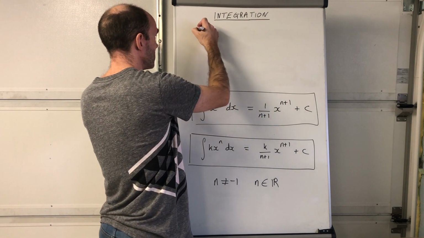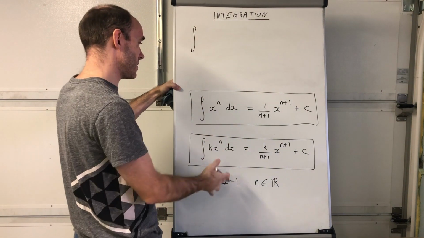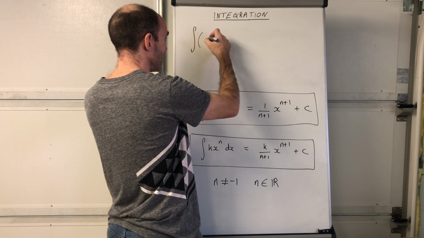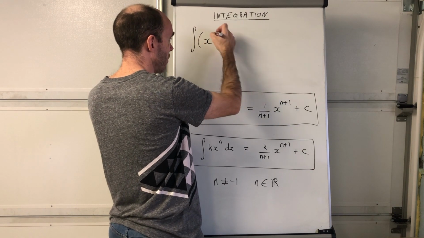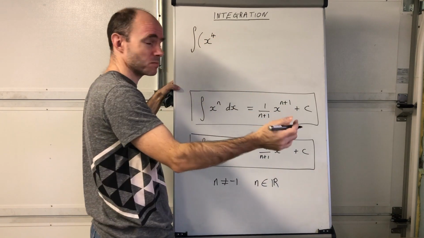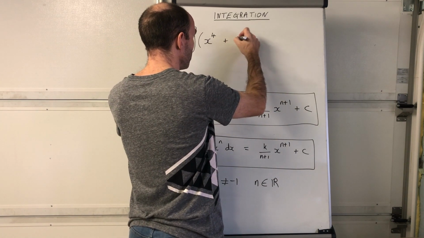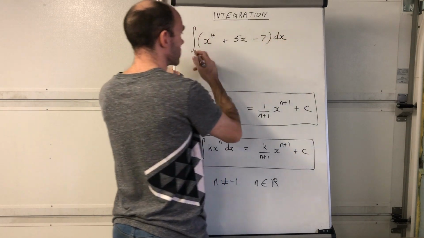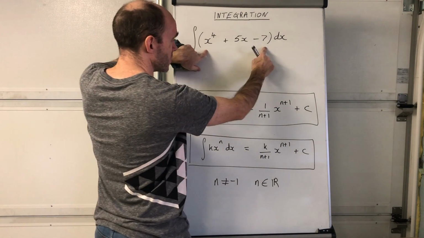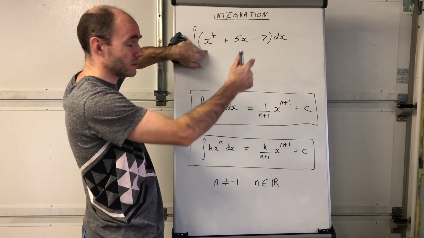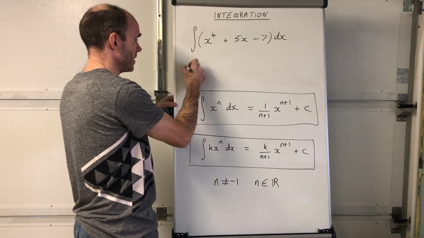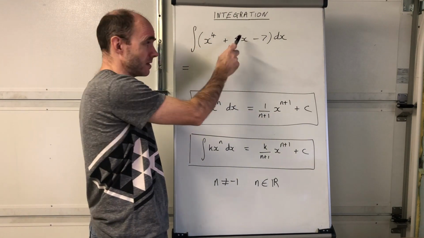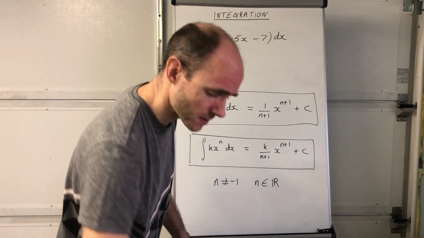Right, let's have a look at another question involving the use of this rule, okay? So what I'm going to do is I'm going to ask you to integrate a few terms this time. So let's just give an easy one. So x to the power of 4, that's pretty easy, isn't it? Okay, and then plus 5x, subtract 7 dx. Now when you're integrating more than one term, traditionally put the brackets to show that you're integrating all of that with respect to x, okay? Do you know what you're going to do? Yeah, just like with differentiation, you're just going to go through it one term at a time, okay? So integrate that, then that, all with respect to x, okay?